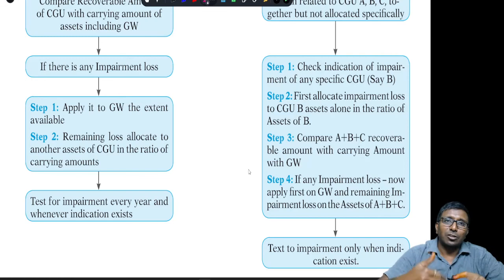Then after hitting the goodwill, if there is still an impairment loss, that impairment loss will be allocated to A and C, because B is already brought to its recoverable amount. There will be nothing else to be done with it. So A and C, you are supposed to do it.